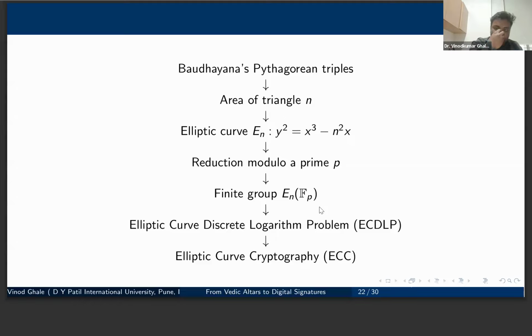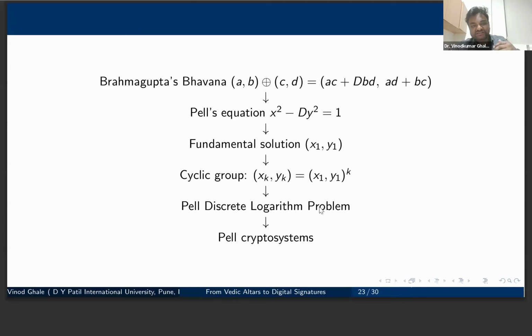So in simple words, what do we mean by cryptography? It is for secure communication. If two people want to communicate, this is the science of making this communication secure. There are various methods and techniques to do it. One of the ways is elliptic curve cryptography, and it is being used in many ways. I'll discuss that in the next two slides.